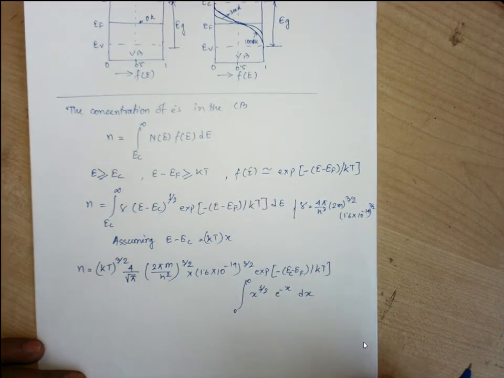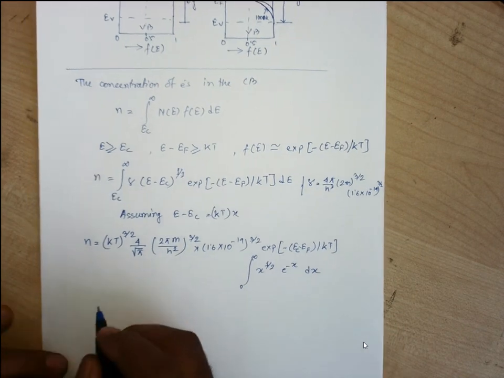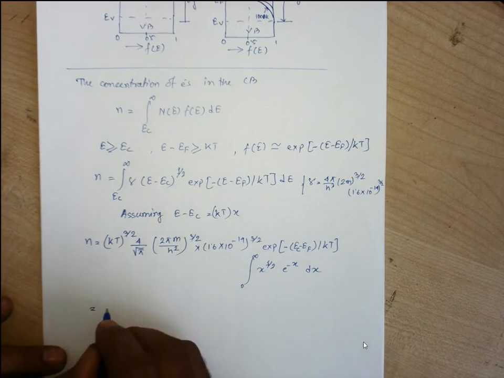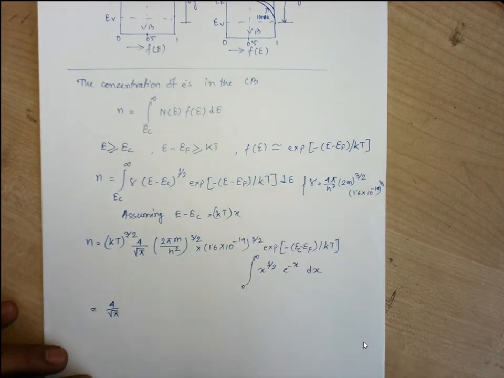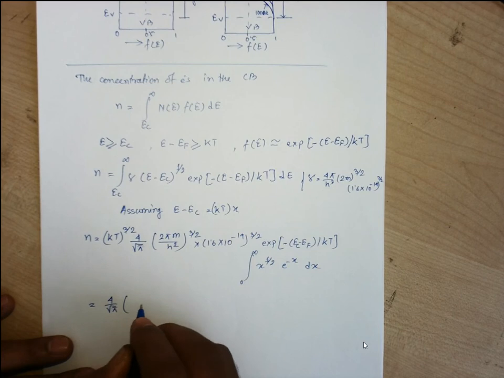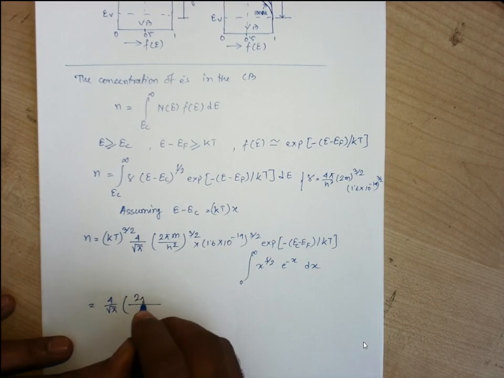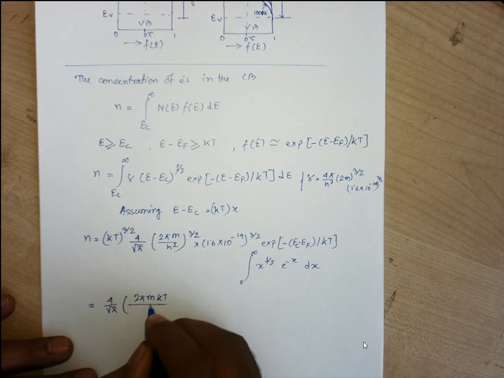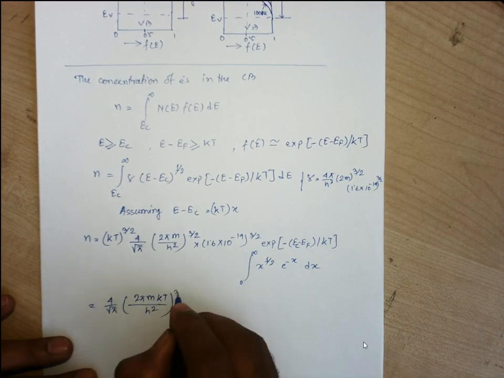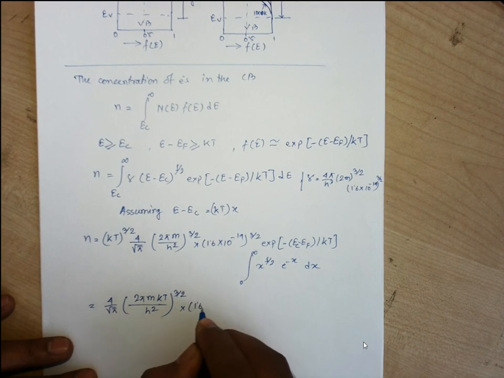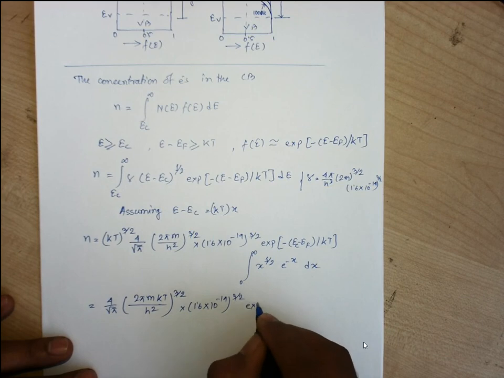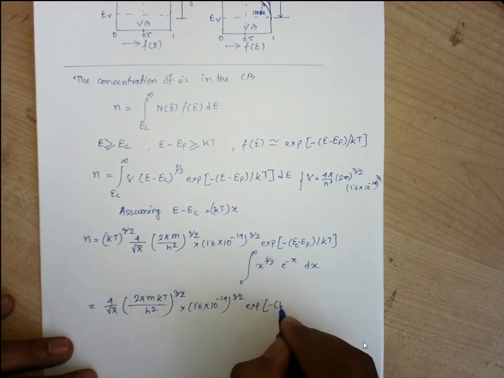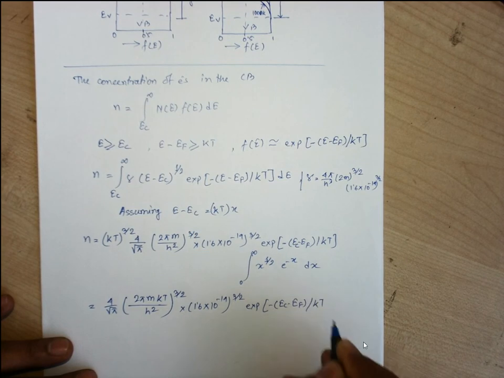So this is the simplification we did. Next we find out a result for this. It is 4 by root pi. Though it is not required for you, the last solution is required, since I am just deriving this value. It is (twice pi m kT by h square) whole to the power 3 by 2, into (1.6 into 10 to the power minus 19) whole to the power 3 by 2, into e to the power minus of (EC minus EF) by kT.